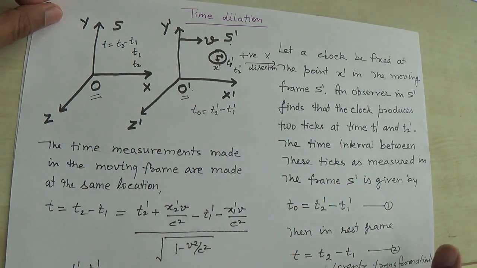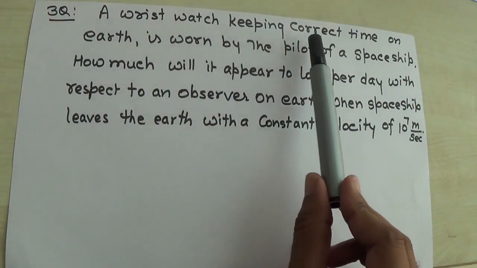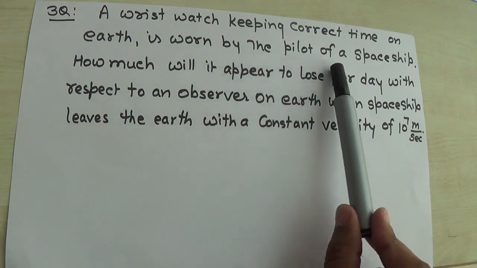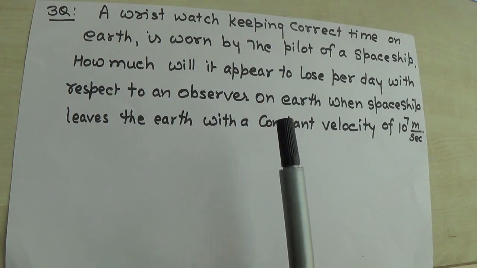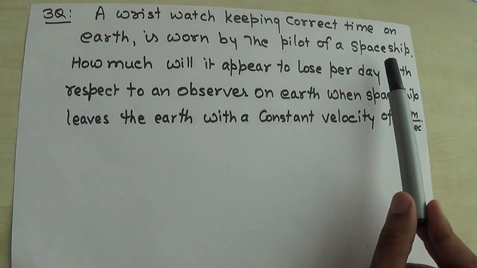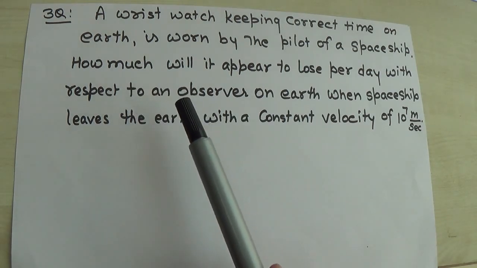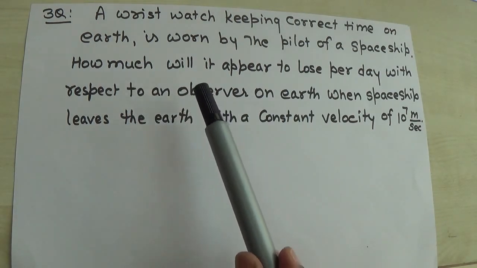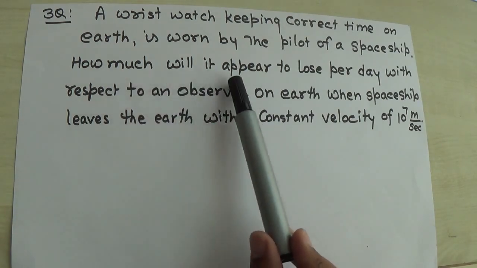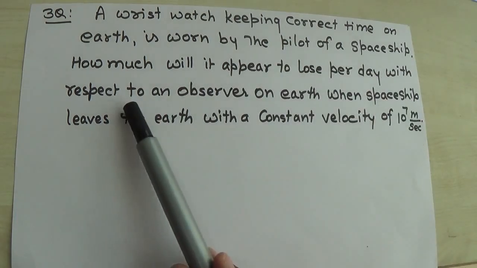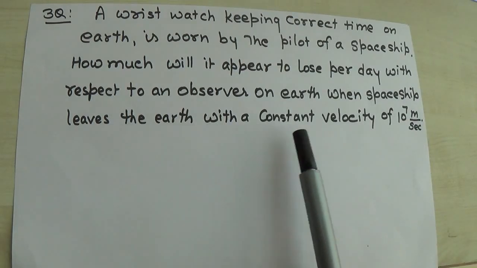In this particular numerical problem, a wristwatch keeping correct time on earth is worn by the pilot of a spaceship. So there are two clocks basically, one on the earth and second in the spaceship. We have to find out the time difference between them according to this relative motion. So how much will it appear to lose per day with respect to an observer on earth when the spaceship leaves the earth with a constant velocity?